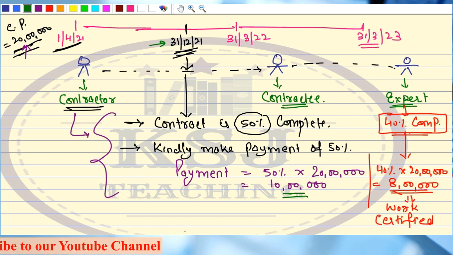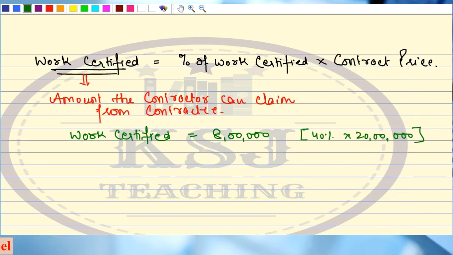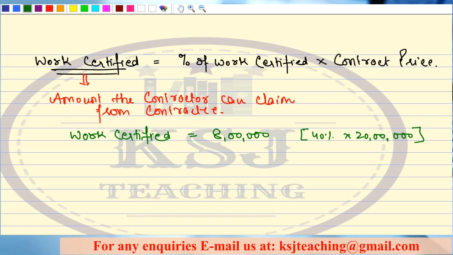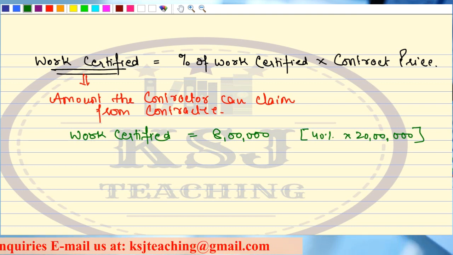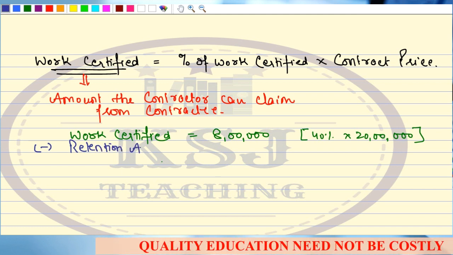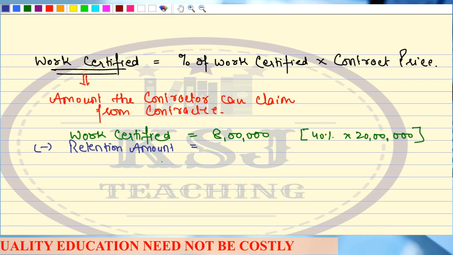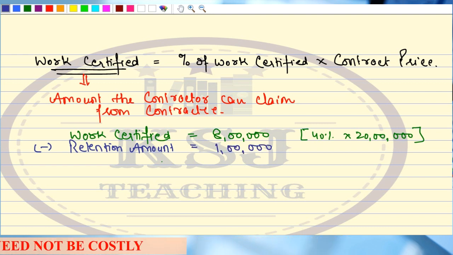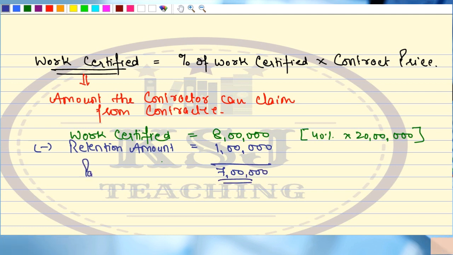On the same date, the expert was called and the certification was what we asked for. Now, the work certified is 8 lakh rupees. The contractee says, as on date, today, I will pay you 7 lakh rupees, and I will keep 1 lakh rupees with me. So what he is saying is, work certified is 8 lakh rupees, I will retain some money, which I call the retention amount. I will retain 1 lakh rupees out of this 8 lakh and I will pay you 7 lakh rupees. Right? This is the payment.